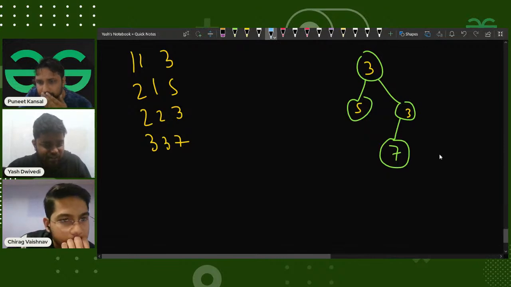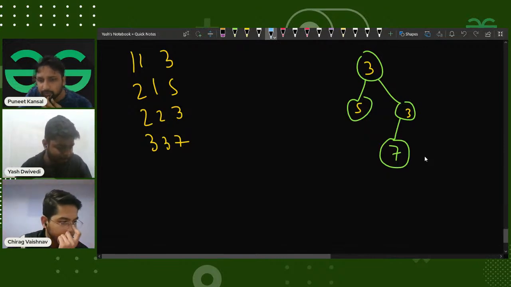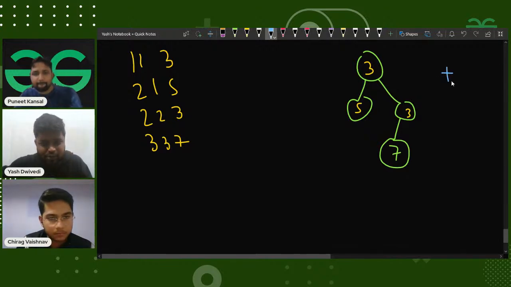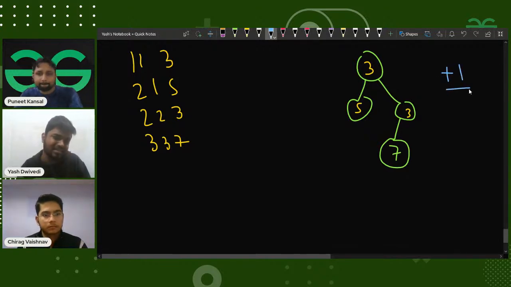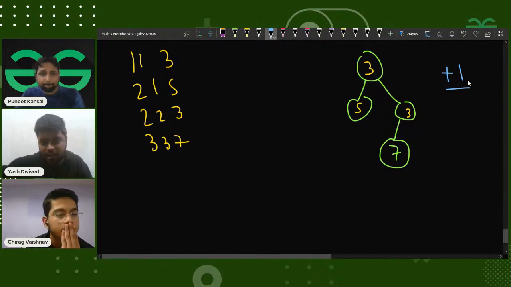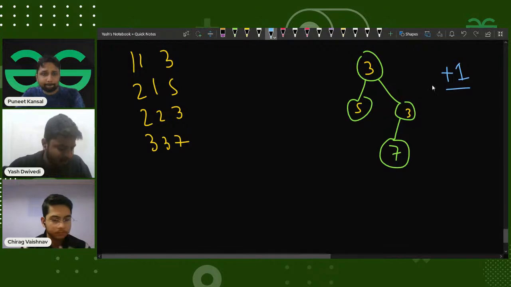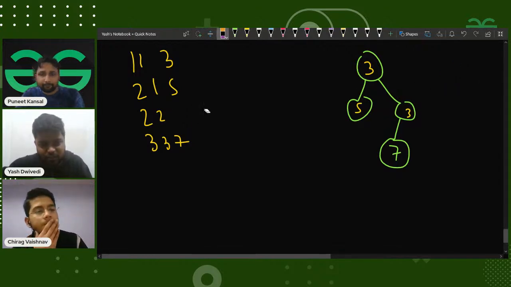So once I have this particular tree, right? A quick +1 in the chat would help. Meanwhile, sir is maybe trying to fix some technical issues, so until then I'm explaining my approach. If I have this particular tree, a little acknowledgement would help. Okay, so this is what you have to do.